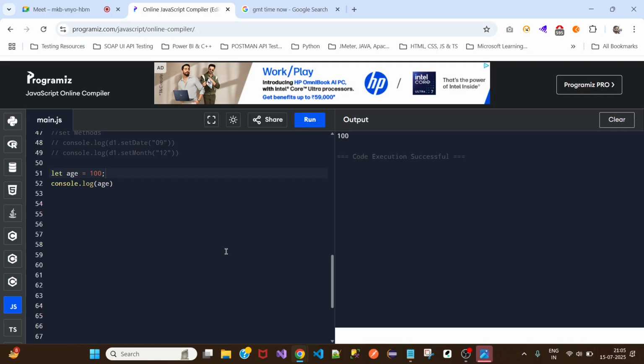Understood? So you cannot access any variable before initialization. And if you do the initialization, I mean creation or assigning a value, later, it will still throw an error. So always first create a variable, initialize the value, then call the variable. Okay.